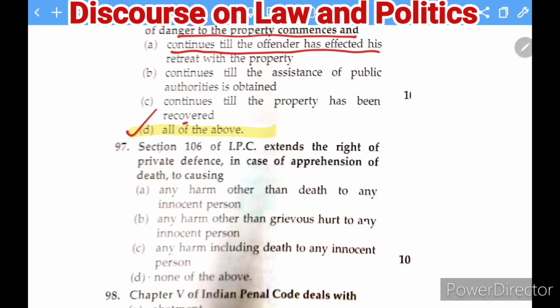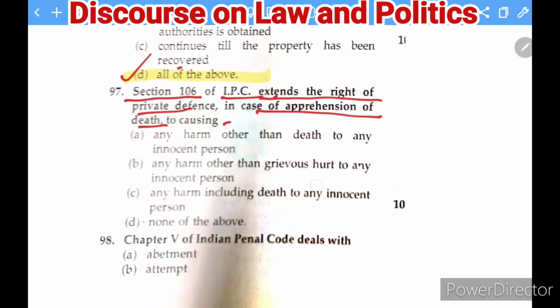Next question, which you all can see, is from Section 106 of the IPC. It says Section 106 of the IPC extends the right of private defense in case of apprehension of death to causing: A, any harm other than death to any innocent person; B, any harm other than grievous hurt to any innocent person; C, any harm including death to any innocent person; and D, none of the above.